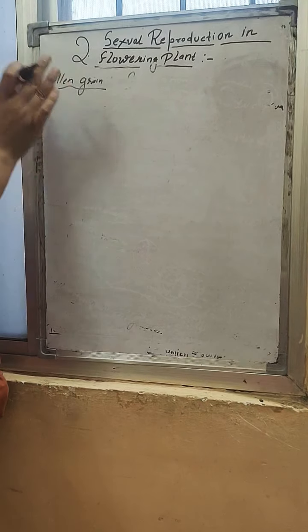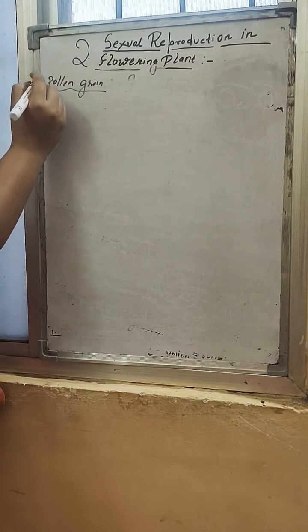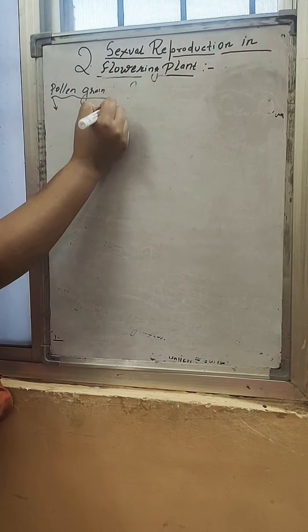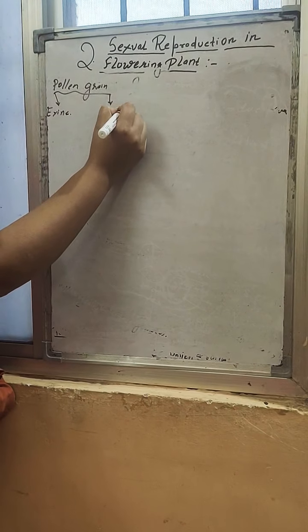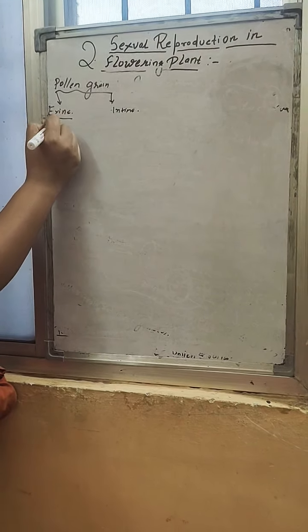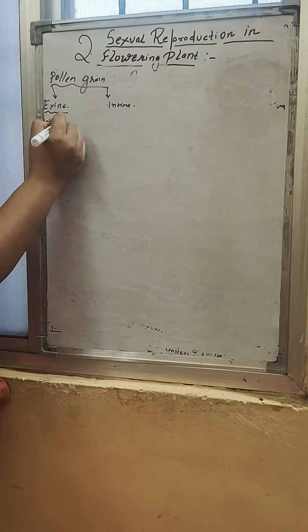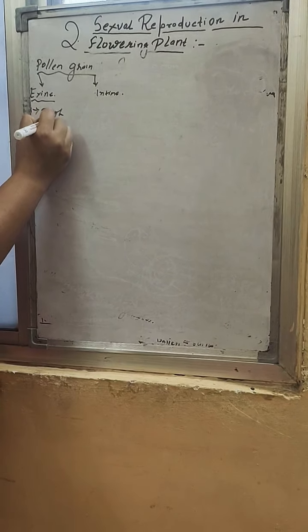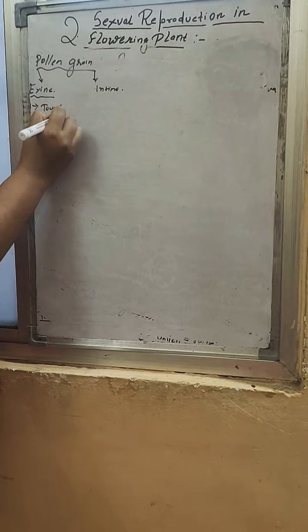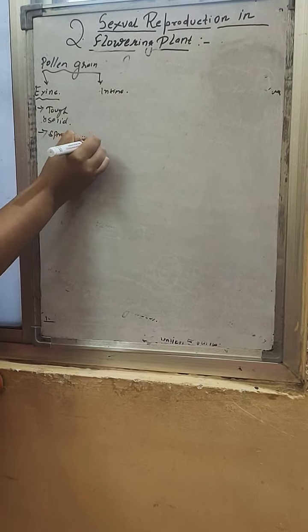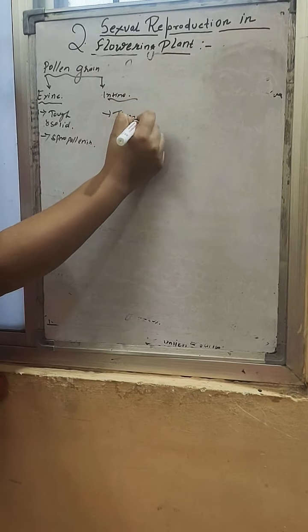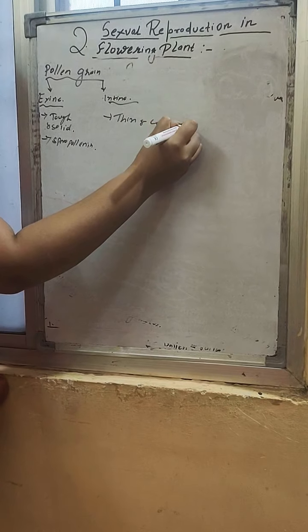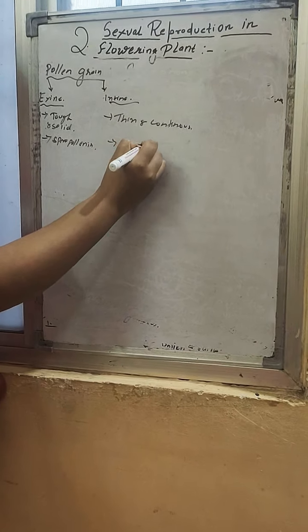These are the male gametes, and this pollen grain is made up of two layers. One is your exine, the outermost layer. The innermost layer is your intine. Exine is the tough and solid layer, made up of sporopollenin. We will discuss that. And intine is a thin and continuous layer made up of pectin.